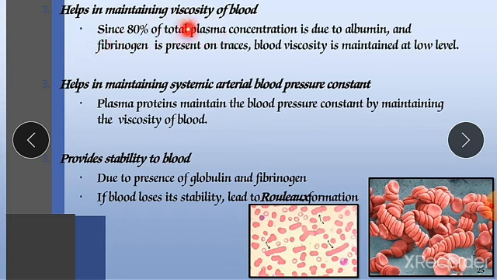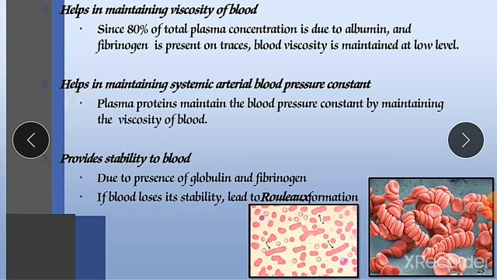So it maintains the viscosity of the blood, because the blood should maintain proper viscosity. It should not be too viscous, and also it should not be too dilute. Fibrinogen is present in traces. Blood viscosity is maintained at a low level. So fibrinogen is also one of the agents maintaining our blood viscosity.